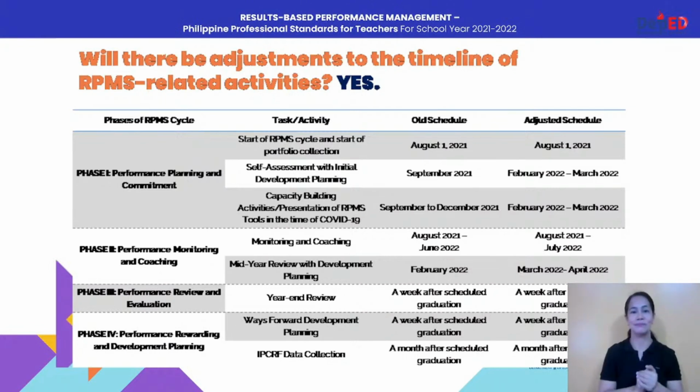Next, for phase 2, you have here performance monitoring and coaching. Our first activity or task is the monitoring and coaching. So the old schedule has also been retained. The monitoring and coaching process will still go from August 2021 to July 2022. Same reason as our first activity. When we talk about monitoring and coaching, we monitor the entire performance for the whole school year, or for the whole calendar year. That's why we retained it.